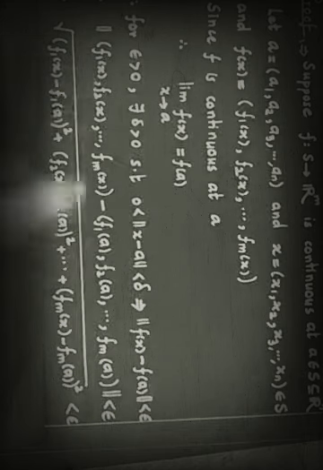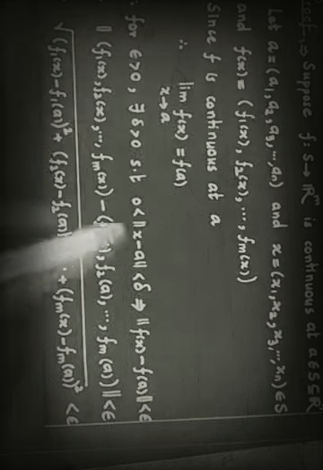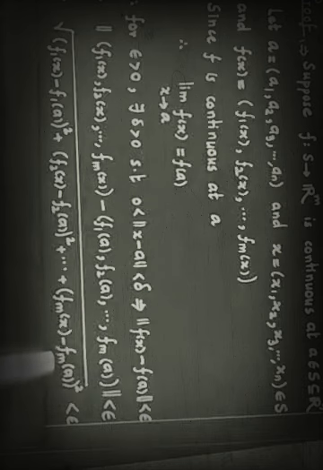Now substituting the values of f(x) and f(a), we get the norm of (f1(x), f2(x), ..., fm(x)), this m-tuple, minus (f1(a), f2(a), up to fm(a)) is less than epsilon. The value of this Euclidean norm is the square root of (f1(x) minus f1(a)) squared plus (f2(x) minus f2(a)) squared plus up to the last one, (fm(x) minus fm(a)) squared.